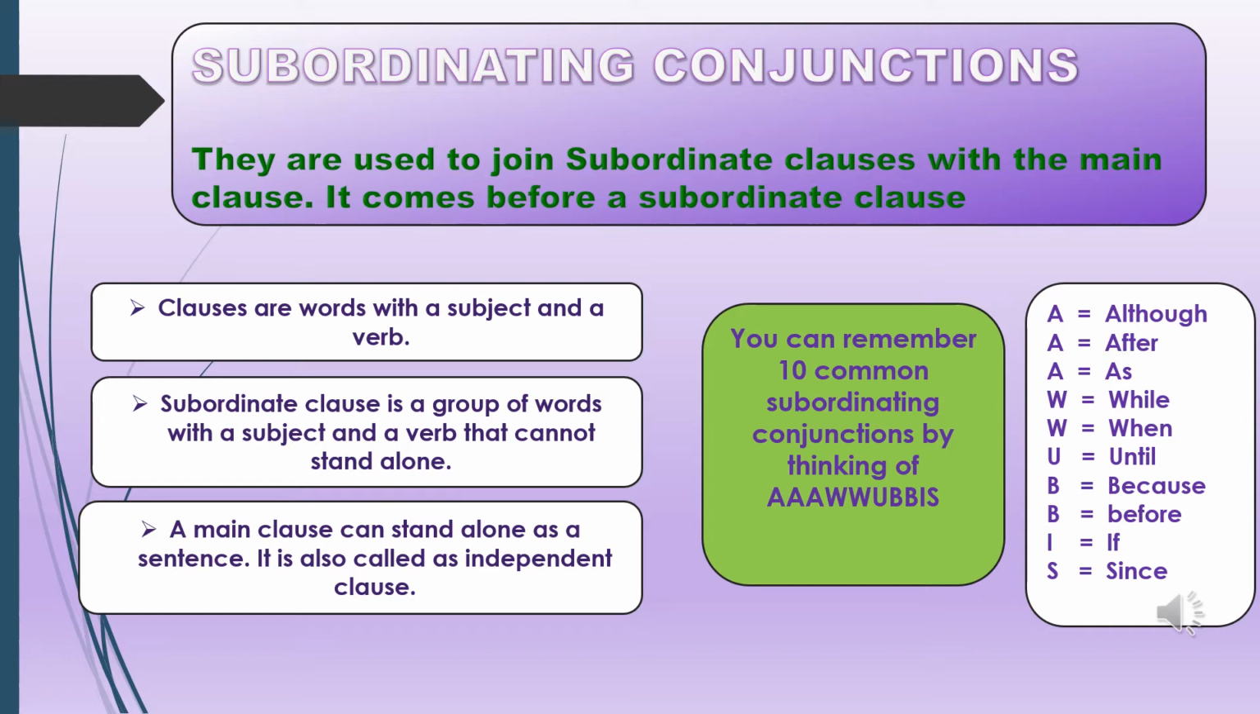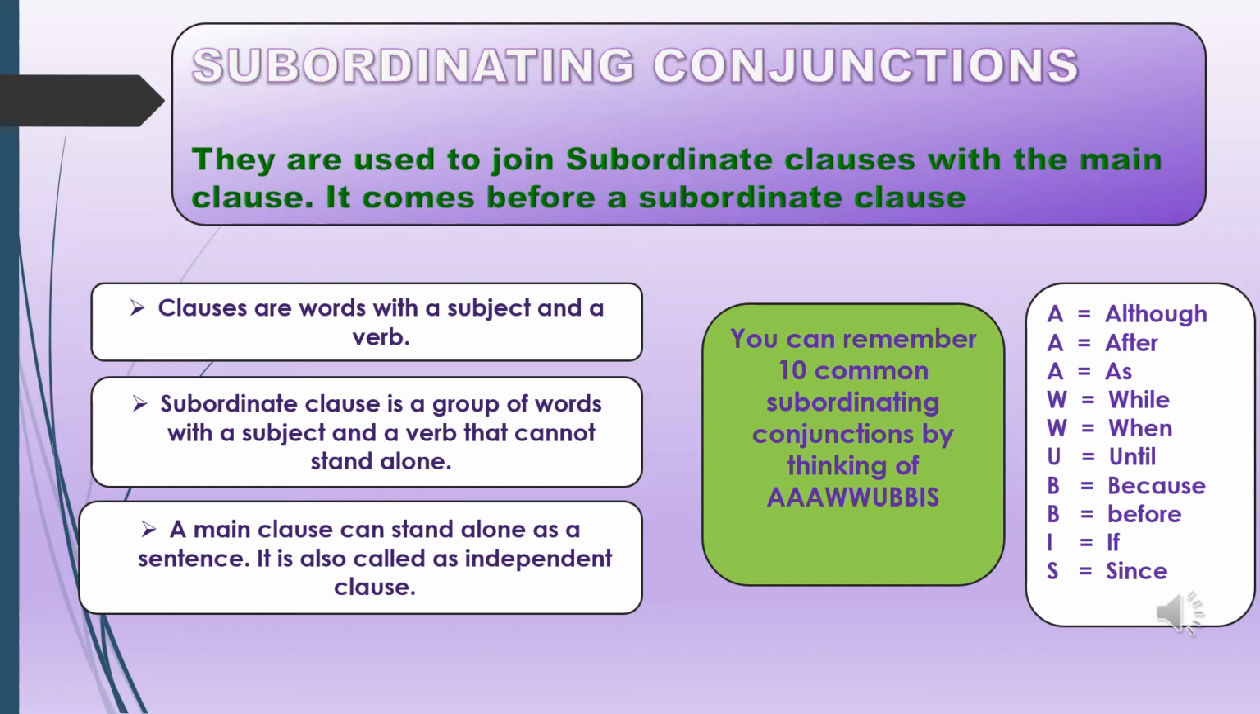A subordinate clause is a group of words that starts with a subordinating conjunction. Okay, the main clause can stand alone as a sentence because it is the principal clause or the independent clause, whereas the subordinate clause cannot stand by itself, it can stand only in relation with that principal clause or the main clause.